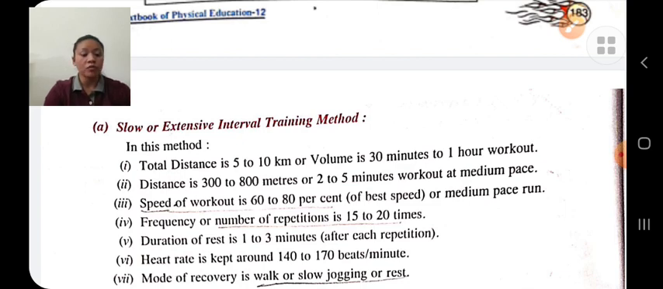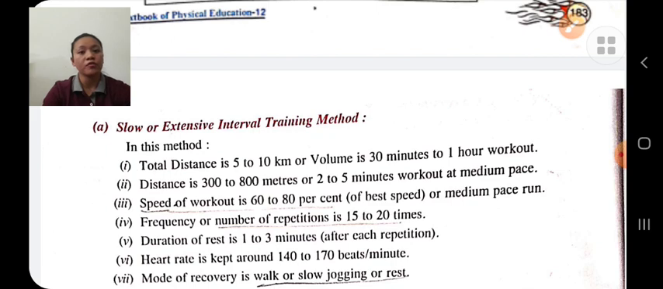In this, we do the workout at medium speed, whereas the distance is for a long duration. The distance is kept around 5 to 10 kilometers, 30 minutes to 1 hour of workout, and distance of 300 to 800 meters, or 2 to 5 minutes of workout at medium speed. The speed of workout is 60 to 80%, and the number of repetitions is 15 to 20 times.